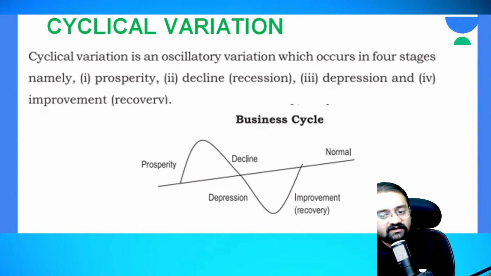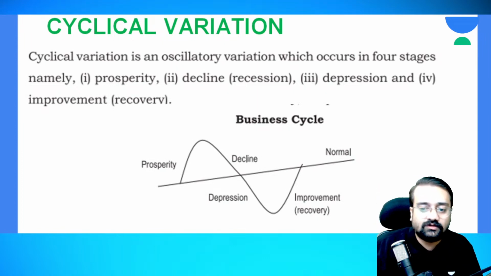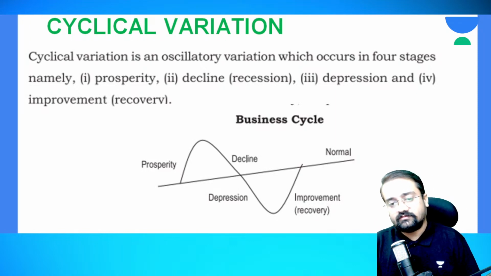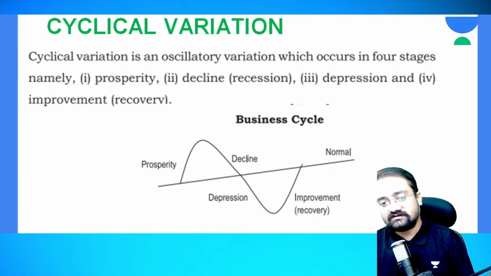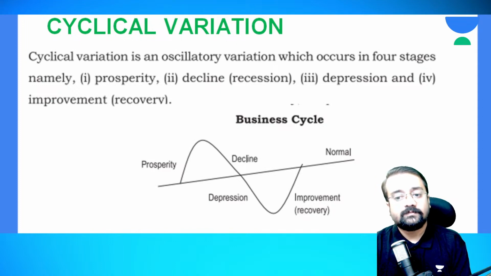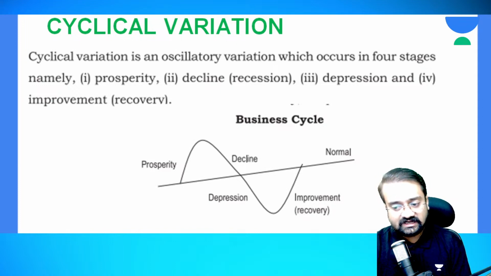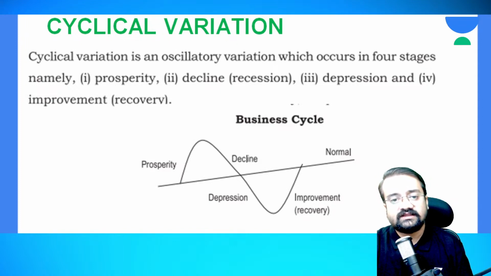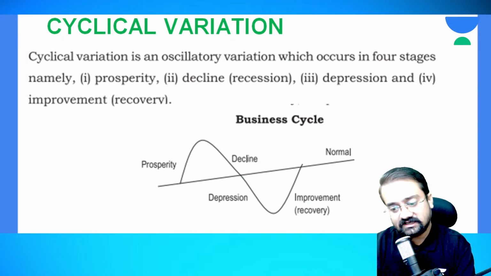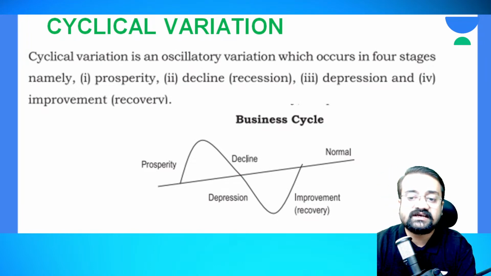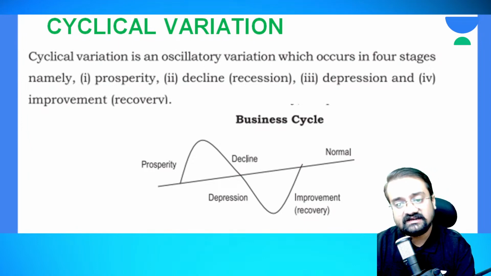So you are earning the highest revenue or income. A business earns the highest income in its prosperity stage, and after the stage wherein the numbers are at peak, it gradually starts decreasing. So that is known as decline.